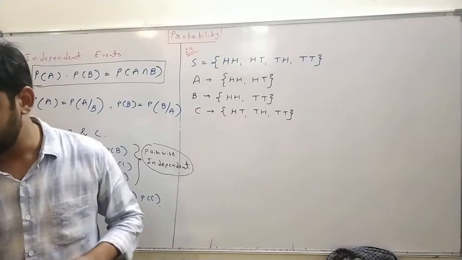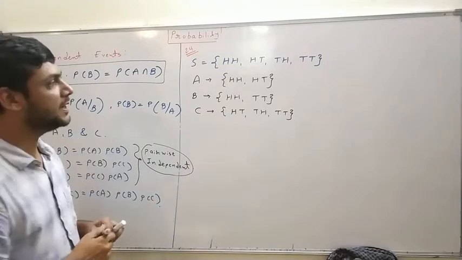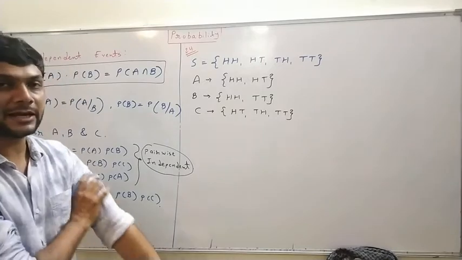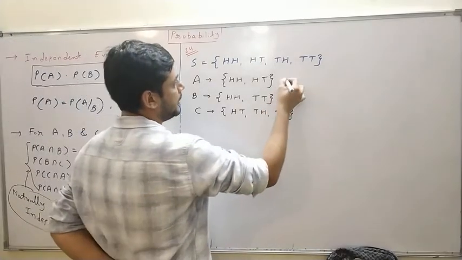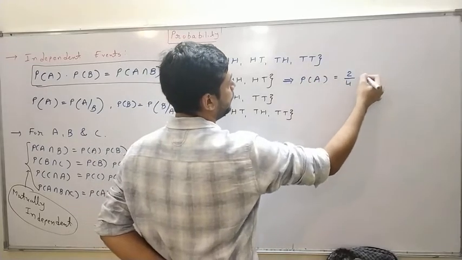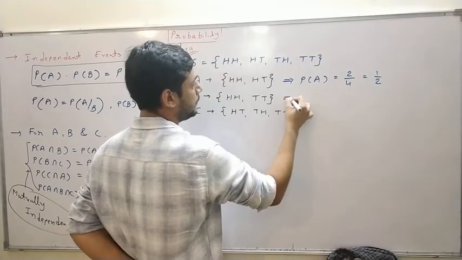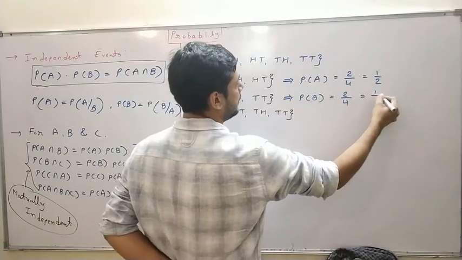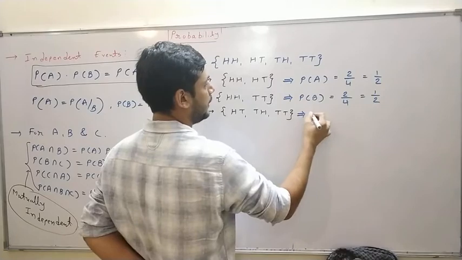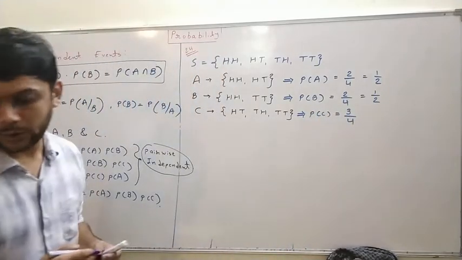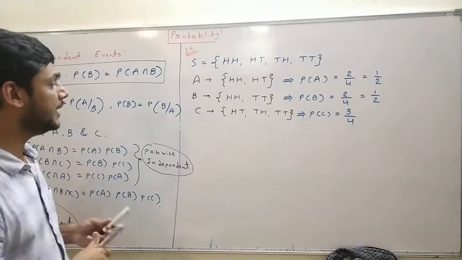Now, verify the dependency of A and B as well as A and C. We have to verify whether A and B are independent or not, same as whether A and C are independent or not. So here, P of A is 2 by 4, means 1 by 2. Same, P of B is also 2 by 4, means 1 by 2. And P of C is 3 by 4. We have to check the dependency of A and B and A and C.